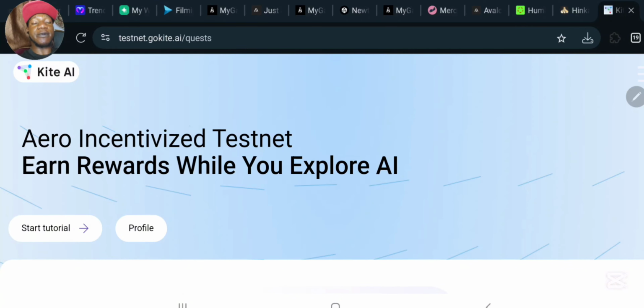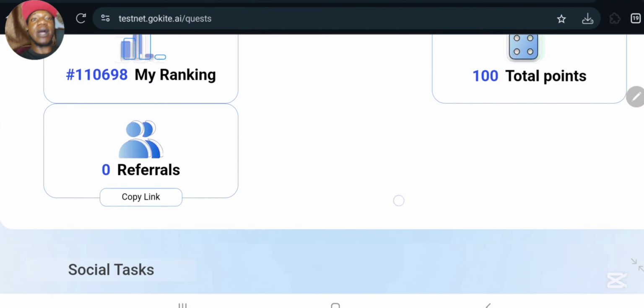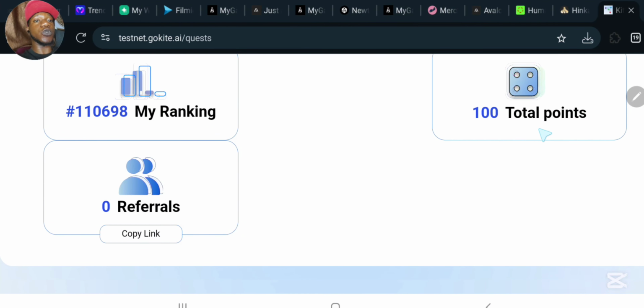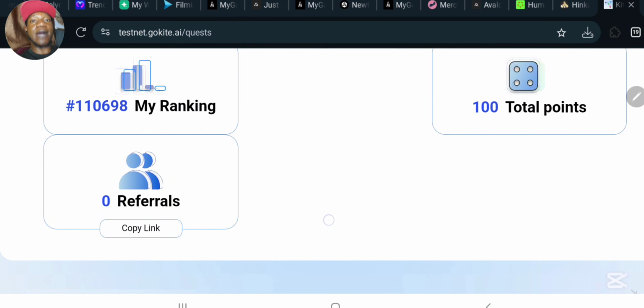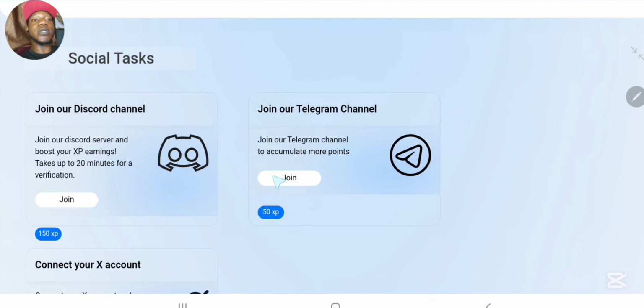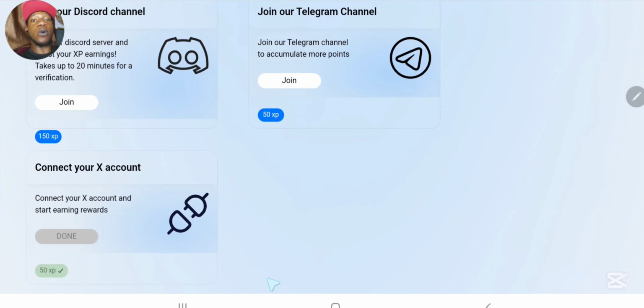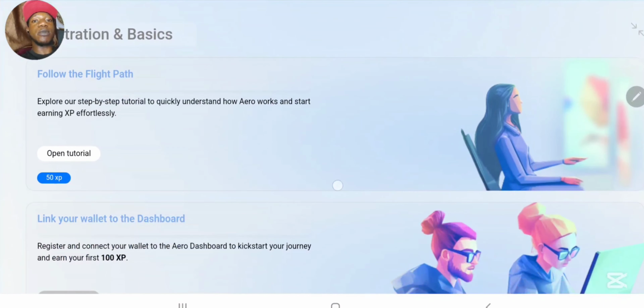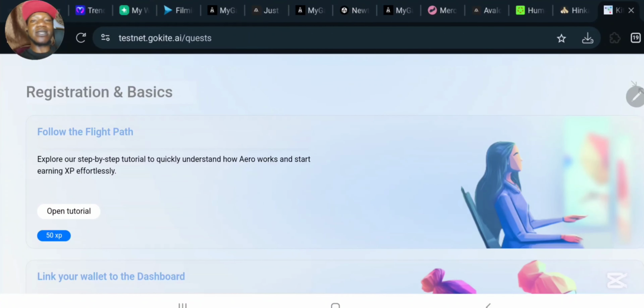Over here, right now what you need to do is very simple. What you need to do is simply scroll down, and you can see this is your rank, this is your total points, and of course this is your referral accounts. So what you need to do from here is simply make sure you join the Telegram, join the Discord in order to earn your points right there.